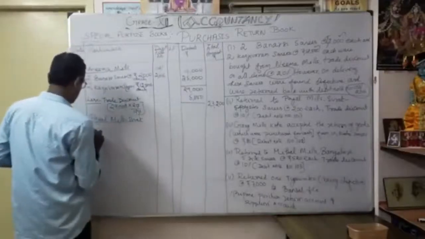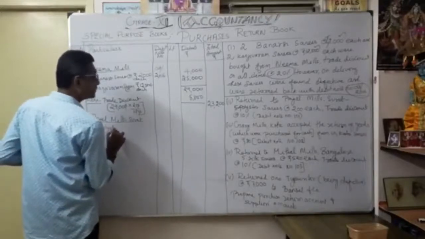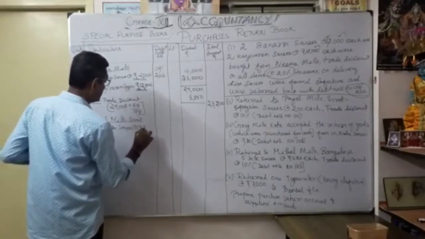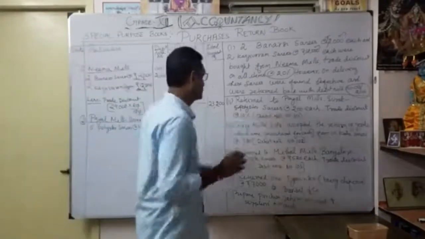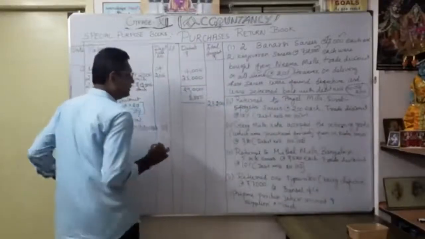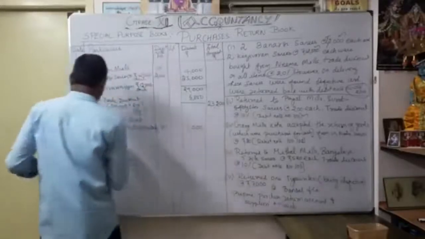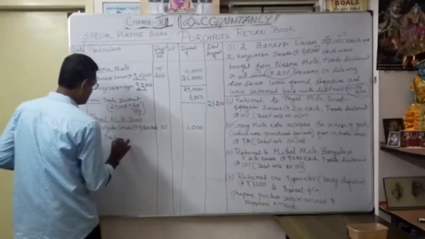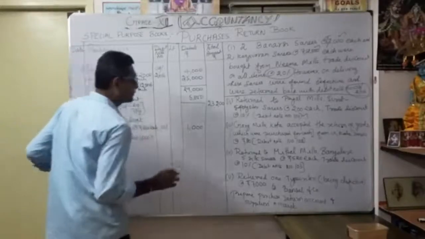5 polyester sarees at the rate of 200 each. Okay, debit note number 101. This one. Debit note number 101. That you have to mention. So here discount given. So inner column 1,000, less trade discount. 1,000 into how much?